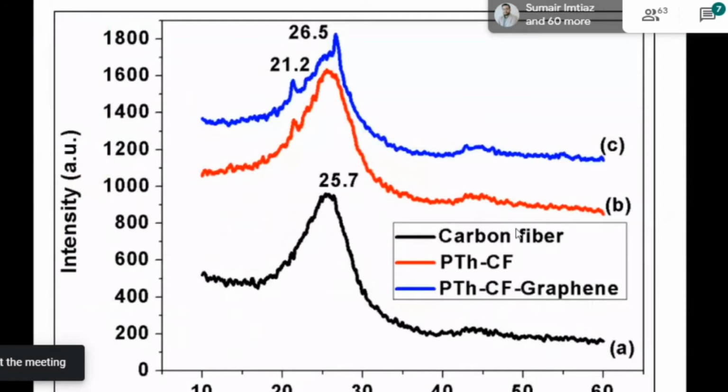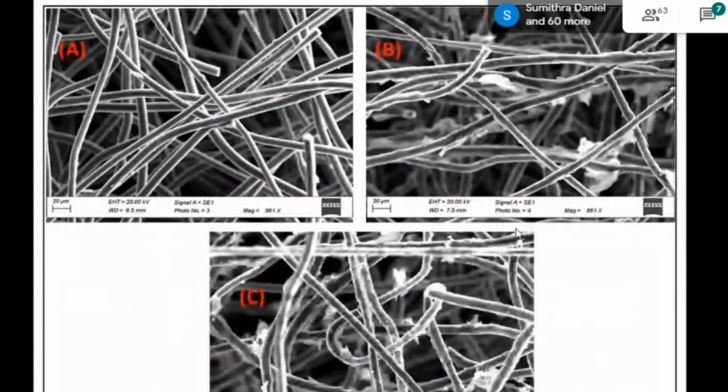This is the XRD, and this is the SEM images. I want to show you the magnification we have used. It is clearly 800 times magnification on the carbon fiber composites we have prepared. We have done a coating of graphene and polythiophene, using the polythiophene conducting polymer as a matrix material.